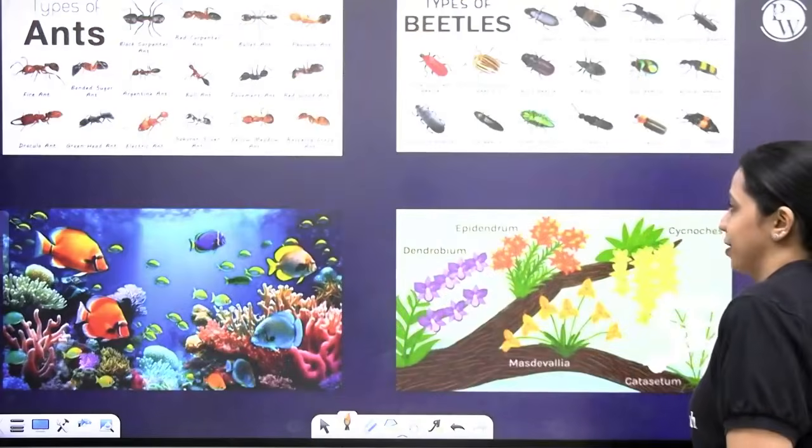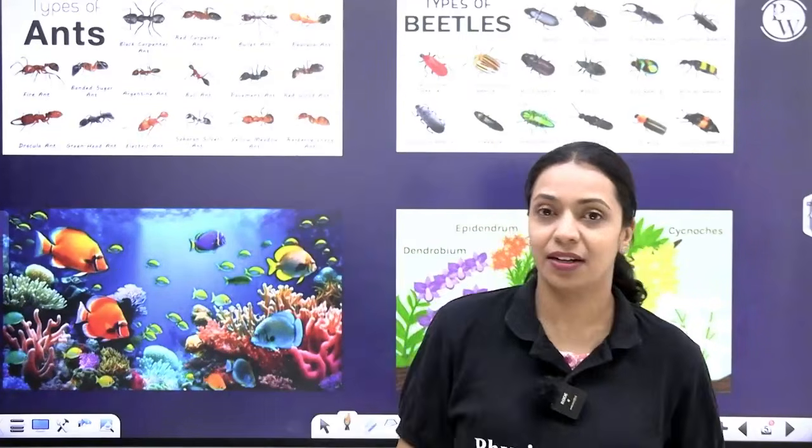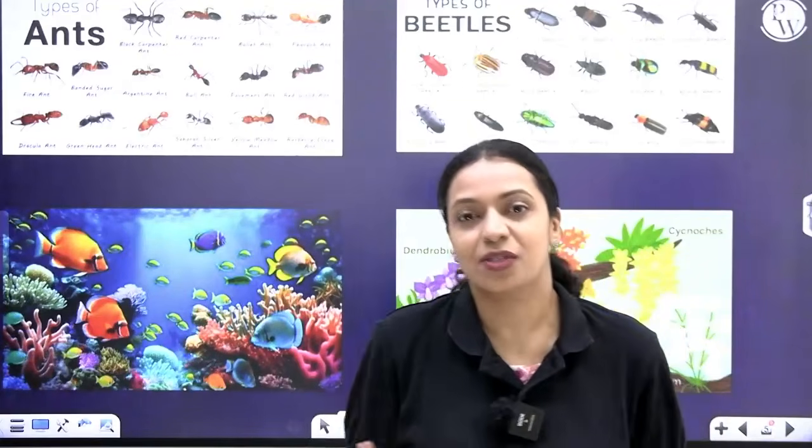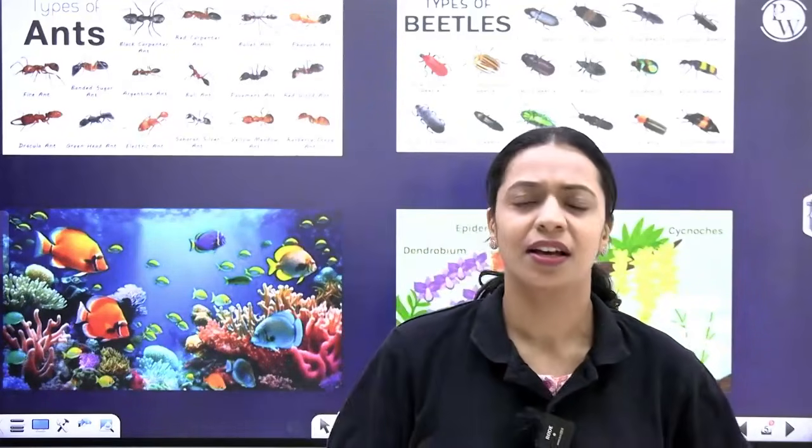So let's get started. What is the name of the chapter? Biodiversity and conservation. Let's first understand what biodiversity means. Bio means life, living organisms. Diversity is a general English word which means variety, right? We say in India there is unity in diversity. You're aware of that. Diversity means variety. What that basically means is, though there are so many different varieties of cultures, people, languages across India, we all remain united in that context.